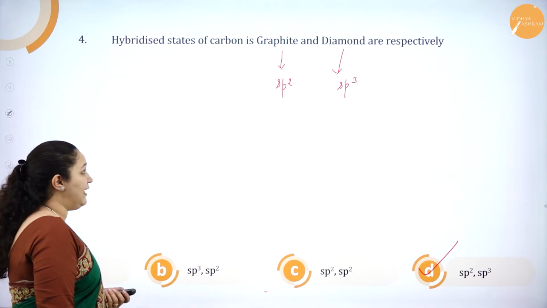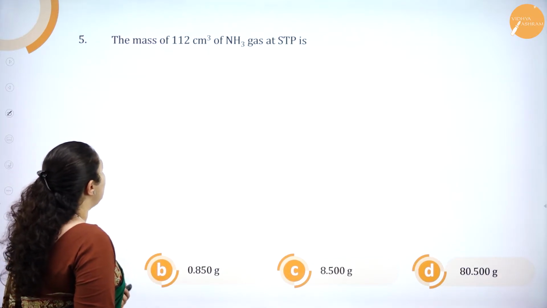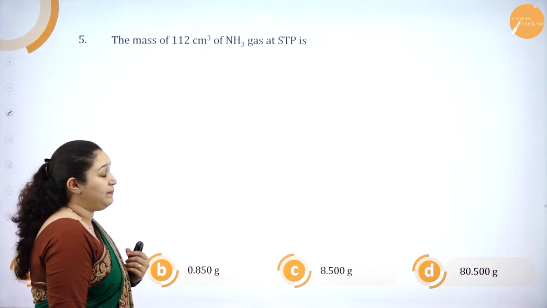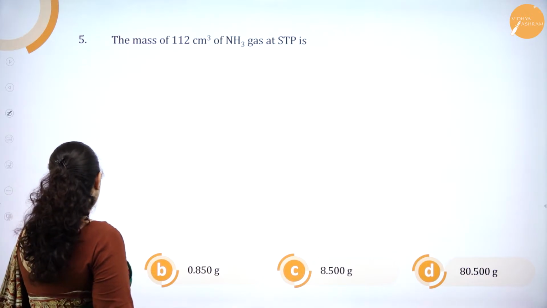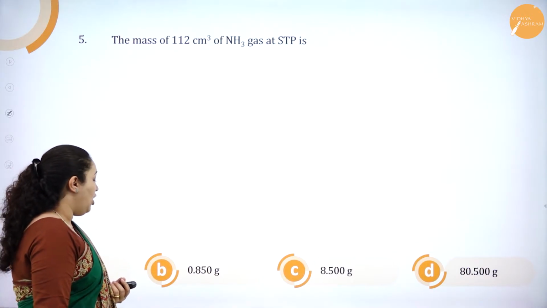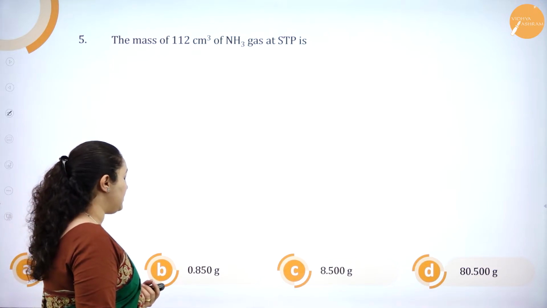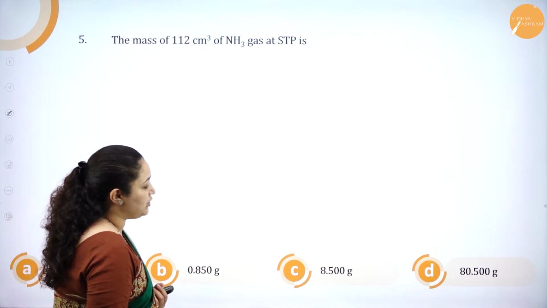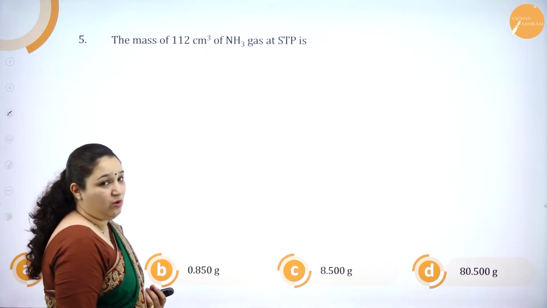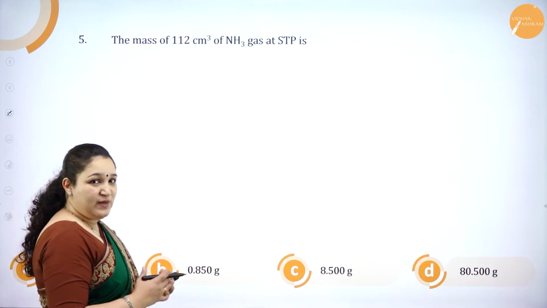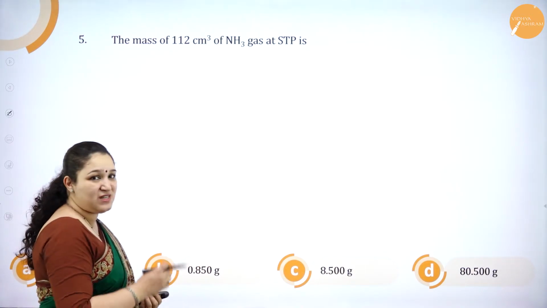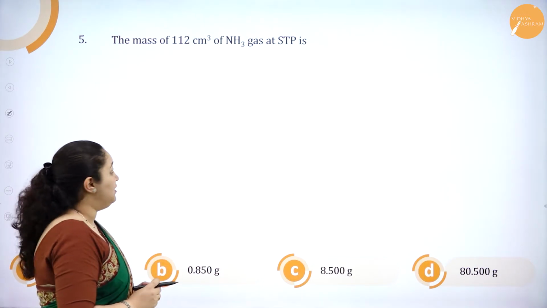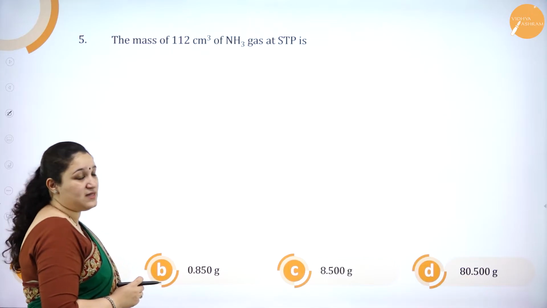Okay. Next question. The mass of 112 cm cube of ammonia gas at STP is option A, 0.085 grams, option B, 0.850 grams, option C, 8.500 grams, option D, 80.500 grams. Again, the value is same. If you see all these options, the placement of the decimal point is different. Okay, we'll calculate and see what we are going to get the answer as.